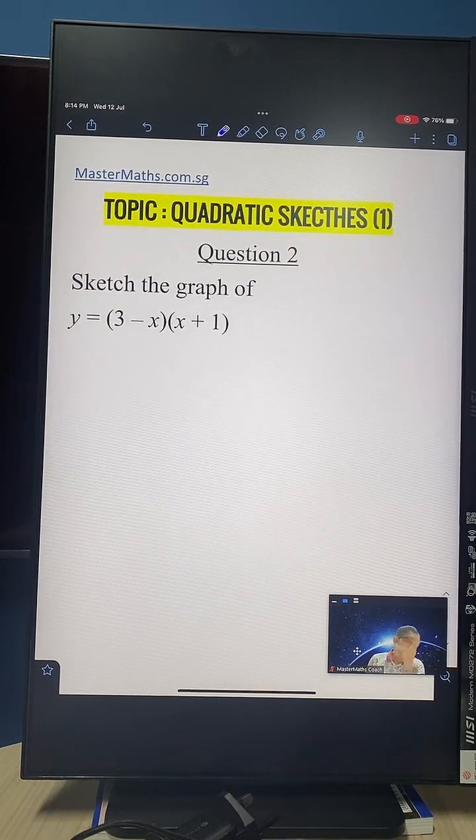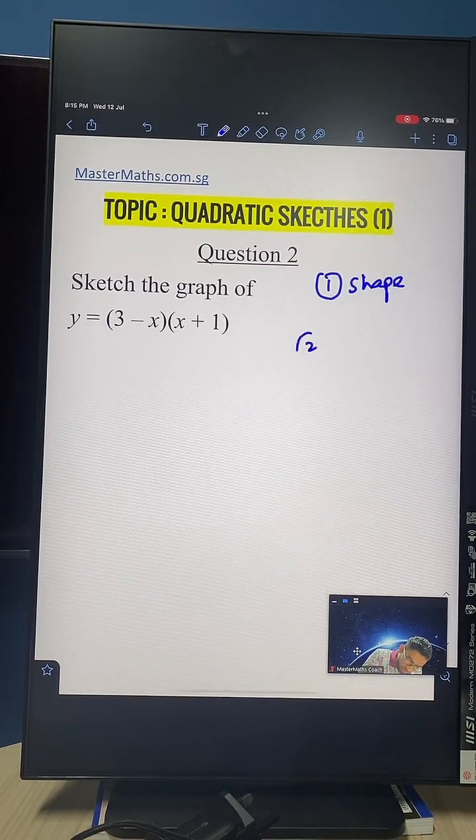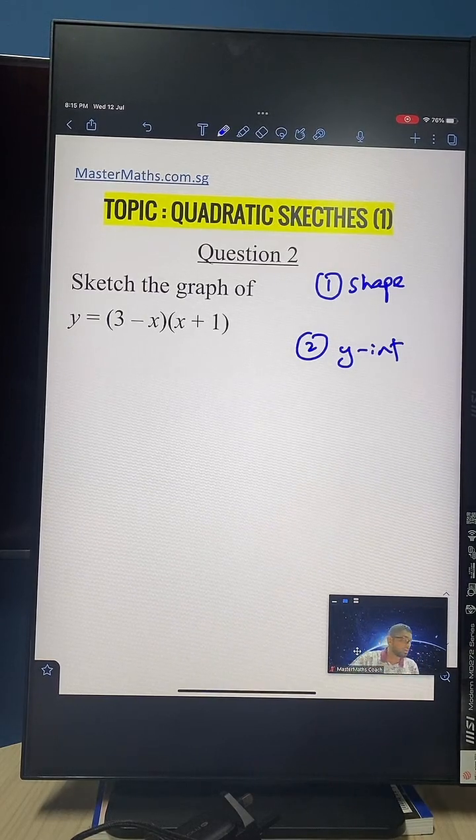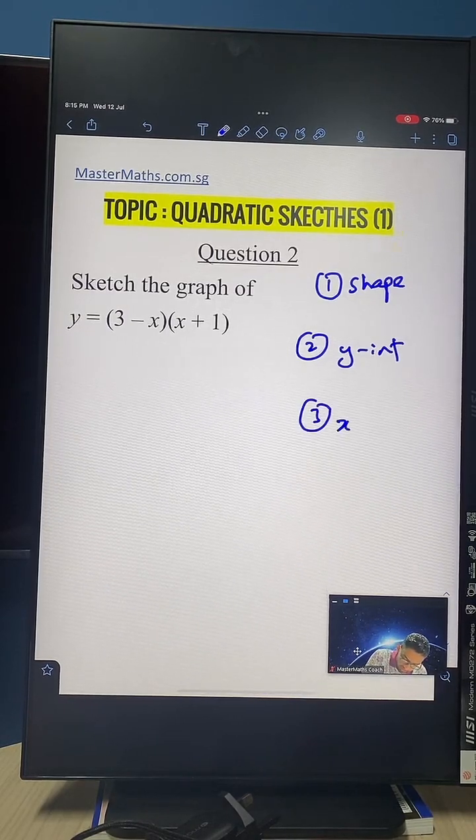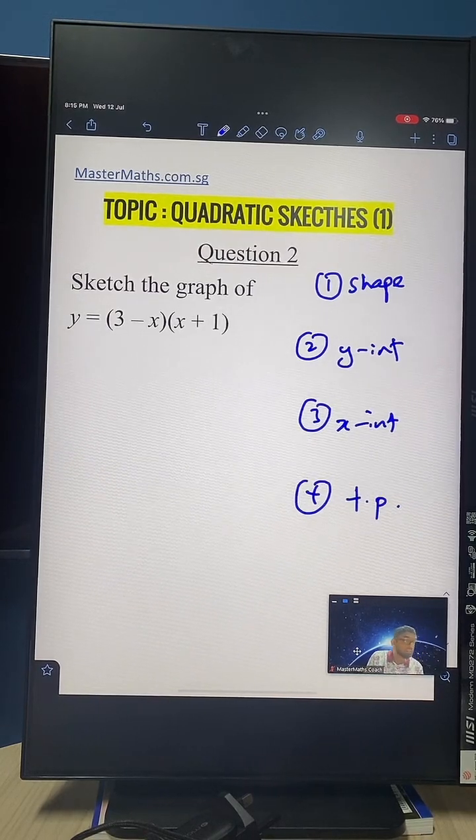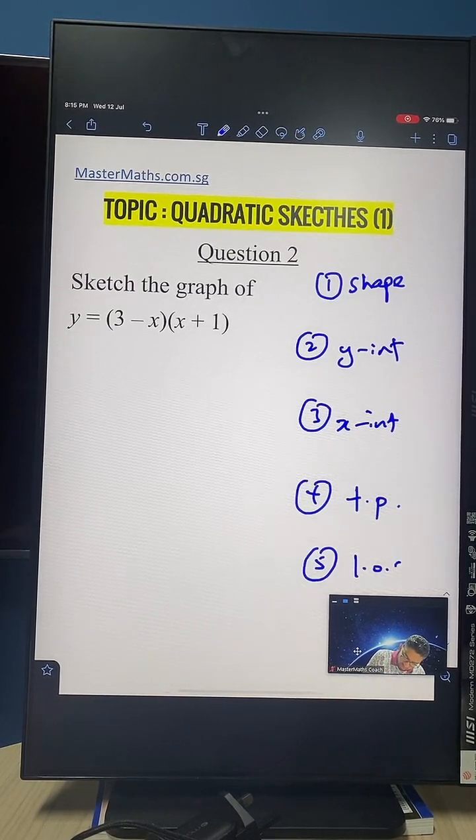Now let's say, for example, in a quadratic equation style of question, you are supposed to sketch a graph like this. Immediately at the side, what you can do is write down your 5 points. Number 1, your shape. Number 2, your y-intercept. Take some time, let's write this down. So the 5 points are: you write your shape, your y-intercept, your x-intercept. Number 4, what is your TP? TP means turning point. And number 5, you have line of symmetry.